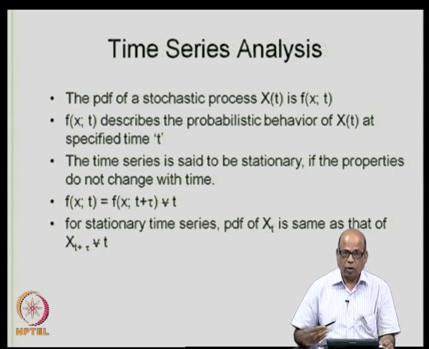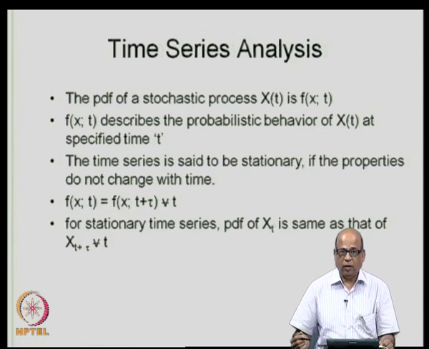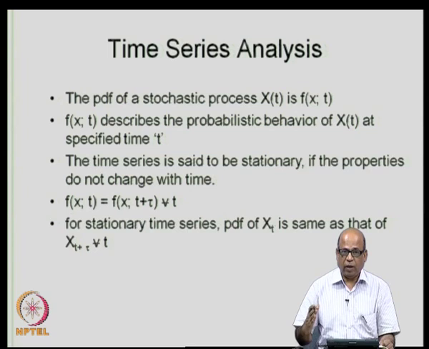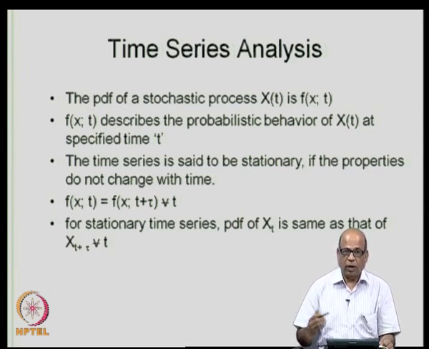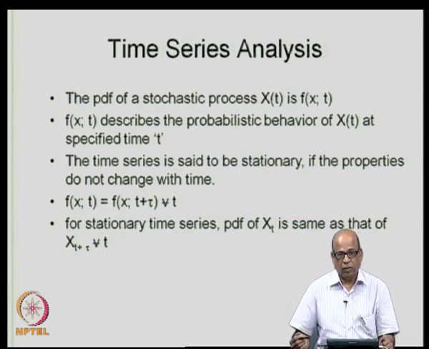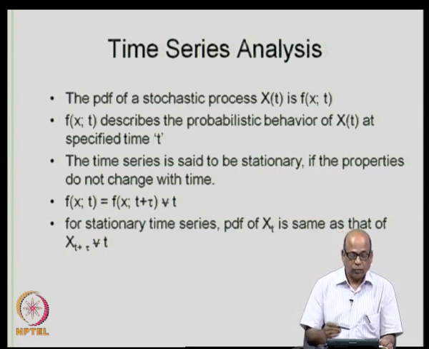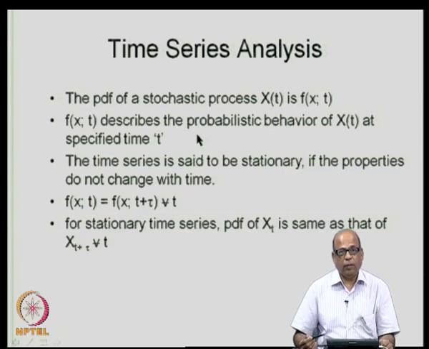So, across time you have a collection of random variables and the process behaves in a certain probabilistic way at time period t, which may be different from its behavior at time period t plus, let us say, tau, and therefore, the PDF is now denoted as f of x comma t. Now, f of x comma t describes the probabilistic behavior of x t at specified time t.